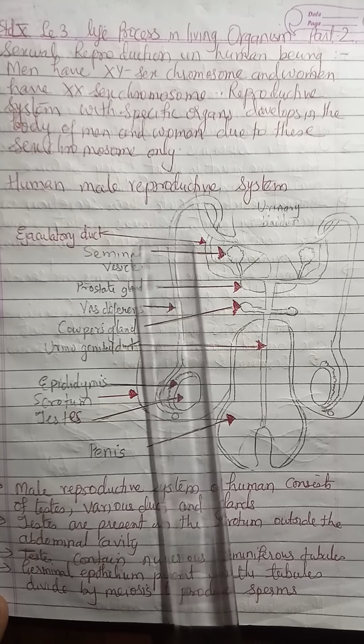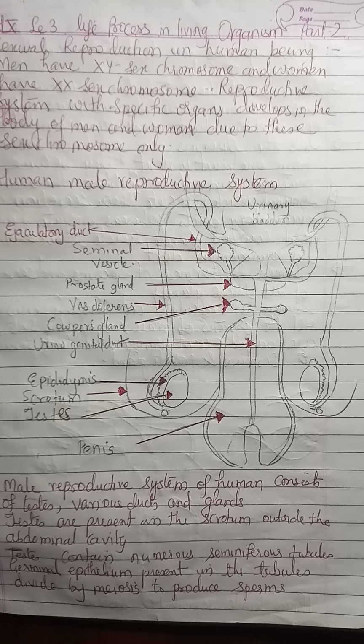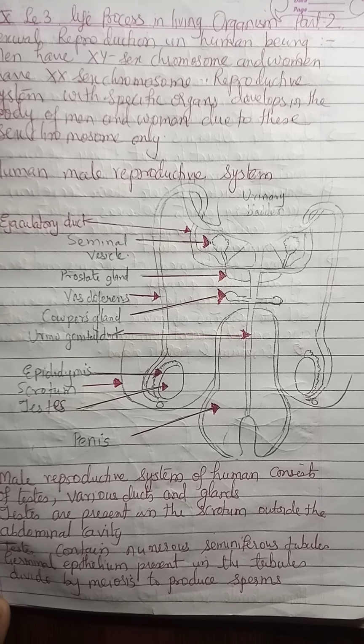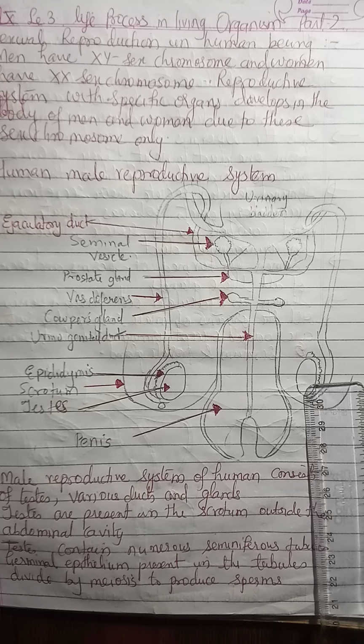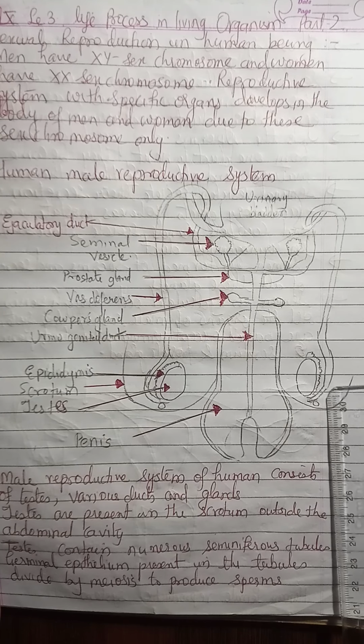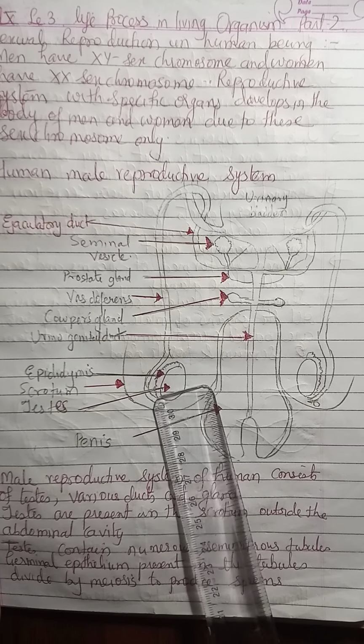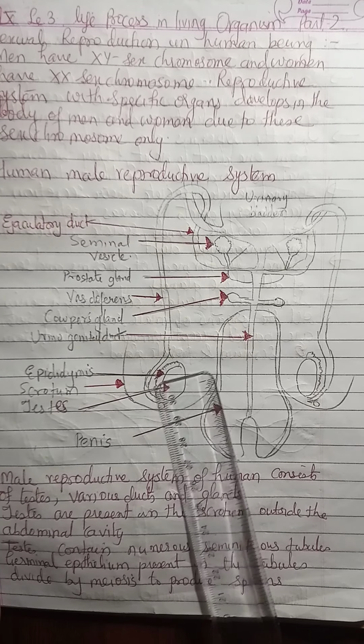Human male reproductive system. You can see a diagram of the male reproductive system. The scrotal sac is where the testis is located. Here the sperms are formed and pass out through the vas deferens, and then through the penis they enter into the vagina.